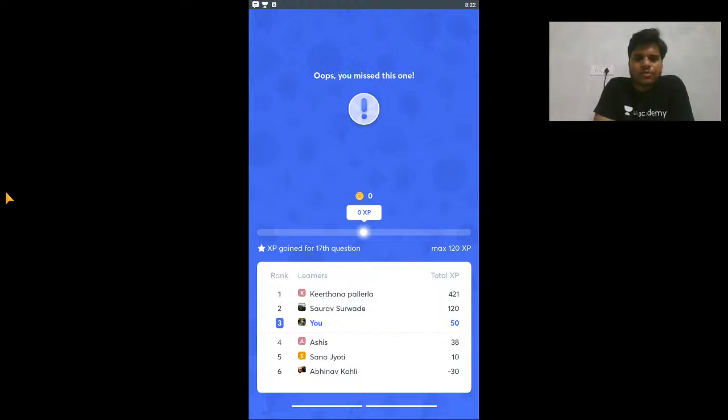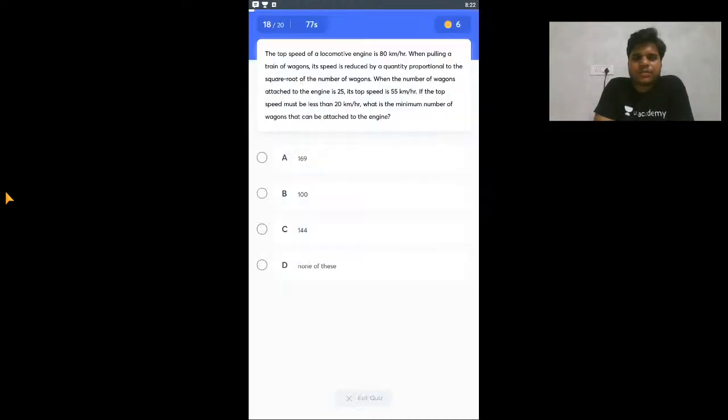Okay, so next question is your 18th question. The top speed of a locomotive engine is this: when pulling a train of wagons, its speed is reduced by a quantity proportional to the square root of the number of wagons.